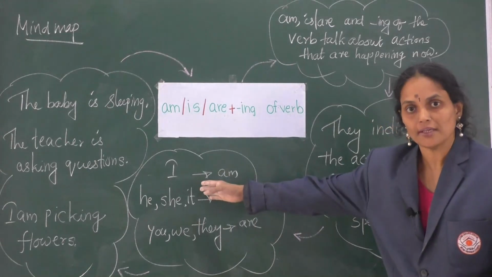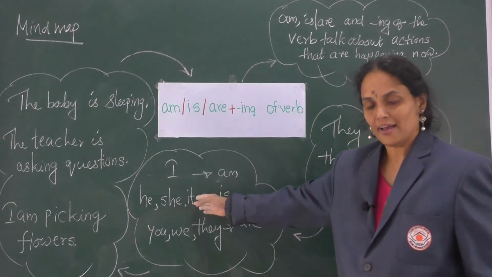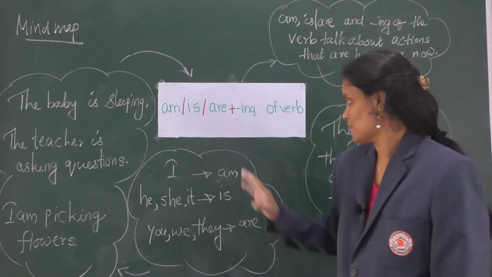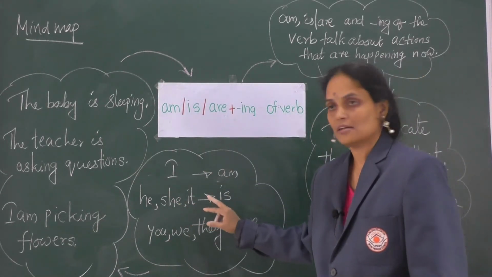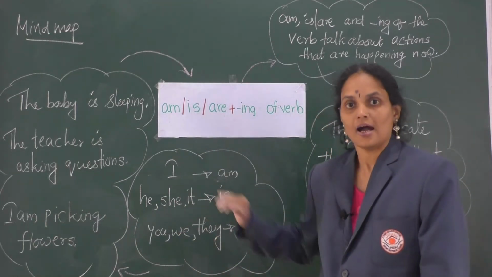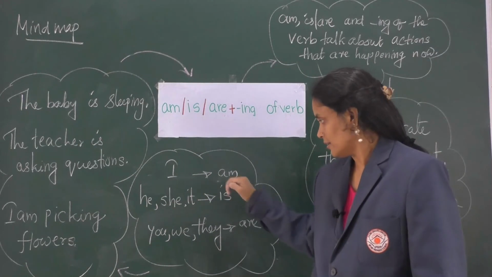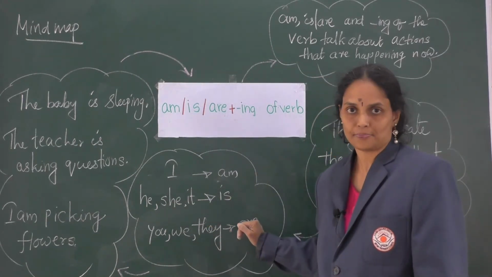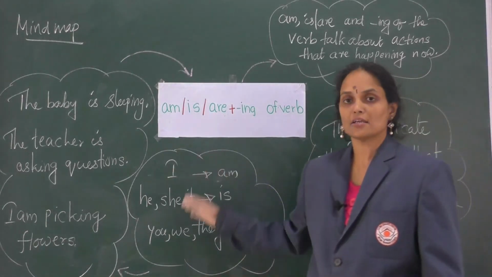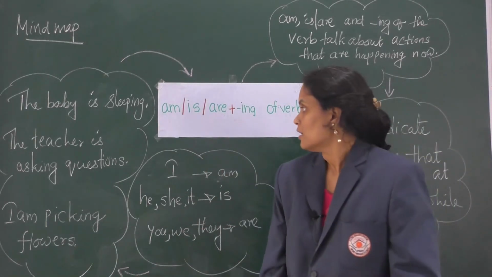I, the pronoun, is always followed by the auxiliary verb am in present tense. He, she, it is; you, we, they are. I am, he is, we are. These are the auxiliary verbs used in present tense with the given pronouns.